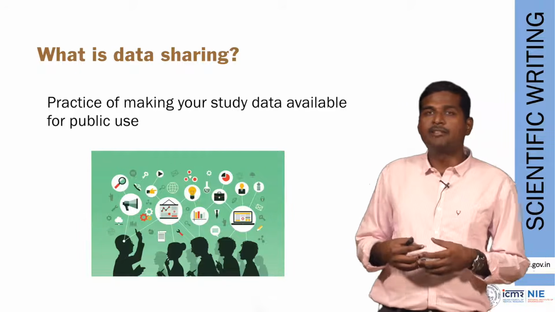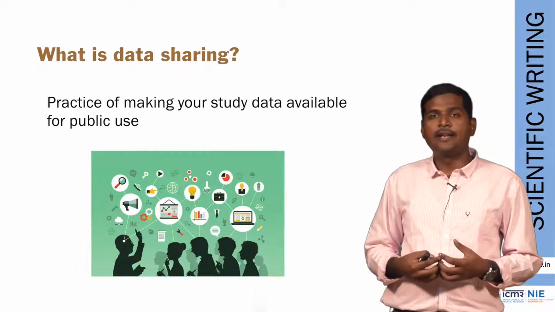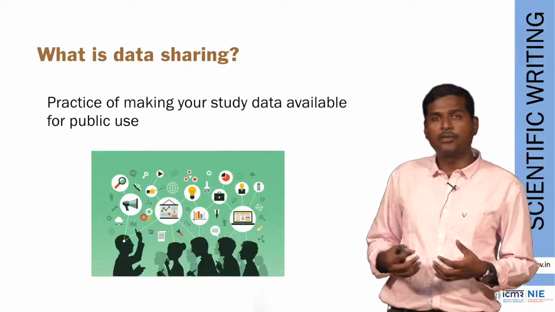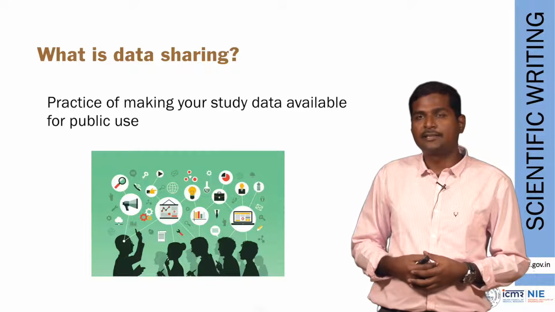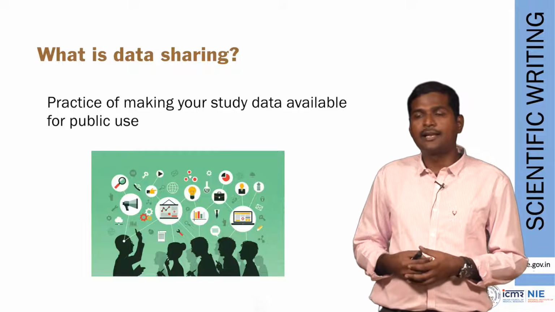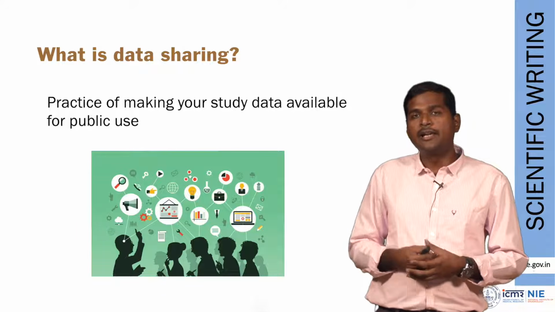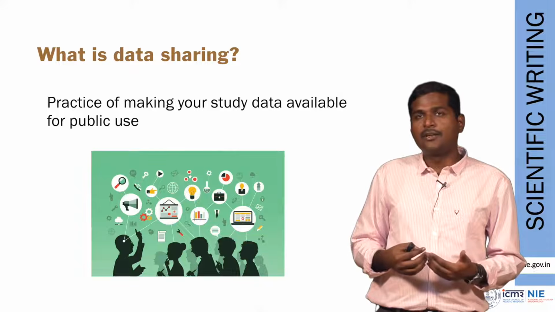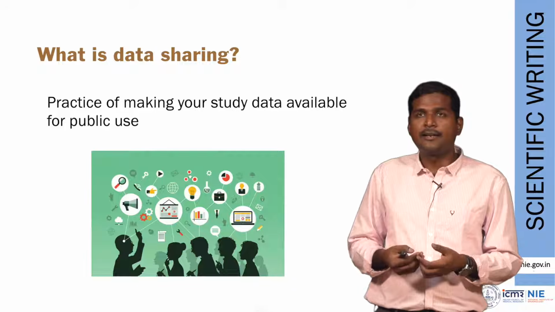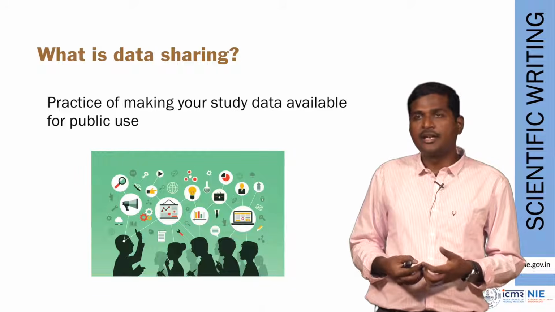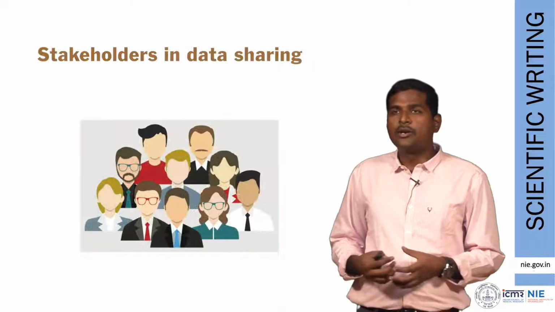So you might come across several different data sets which are available in public domains, right? If you type COVID-19 data for India, it is going to take you to a website where you can download certain data sets as Excel sheet or CSV files, etc. Similarly, there are several online data repositories where you can download secondary data which have been put forward by other researchers. So as a result of their data sharing, we are able to use that data. When we share that data, we are sharing our particular research data, and we need to know how to do that properly.